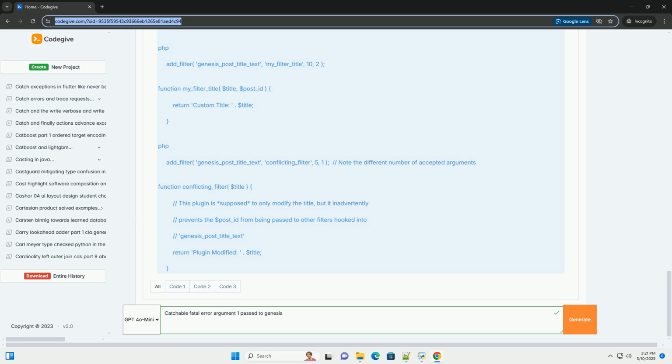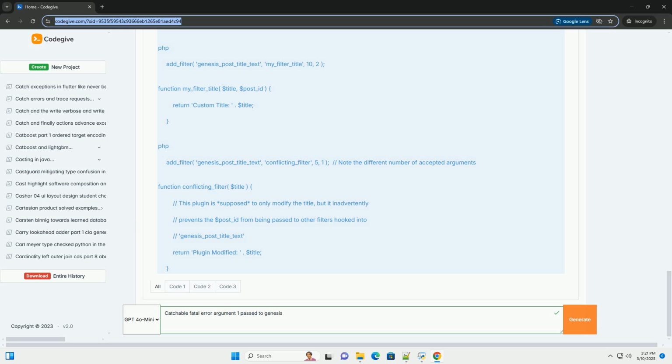5. Check for deprecated functions. Refer to Genesis documentation. Review the Genesis framework documentation for any deprecated functions or arguments that you might be using in your theme. Use a code editor with linting. Use a code editor that provides linting or code analysis features to identify potential issues with deprecated functions. Many IDEs have plugins or extensions to assist with WordPress development.